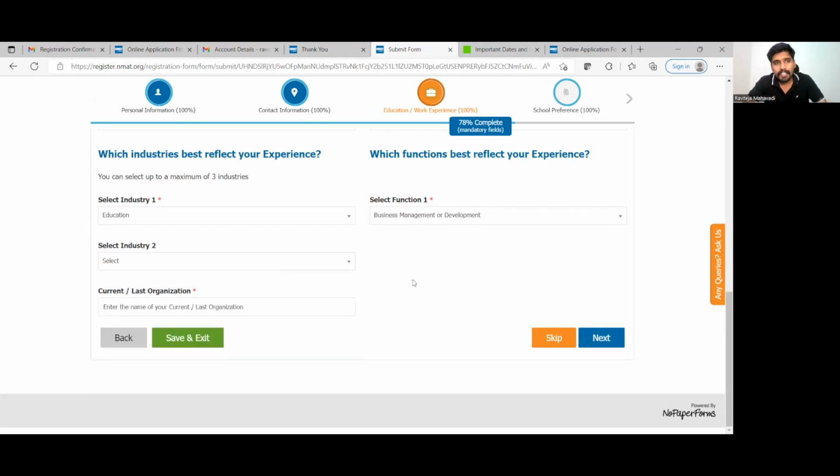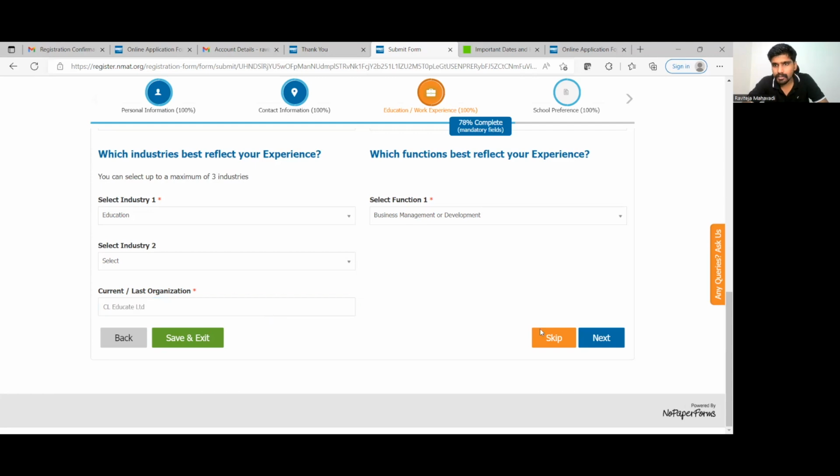Industry 2 is not a mandatory thing, right? If you have worked in only one industry, choose only one industry. If you have worked in multiple industries, let us say in pharmaceuticals as well as in FMCG, you will have to furnish both the details over here. Current and or last organization.